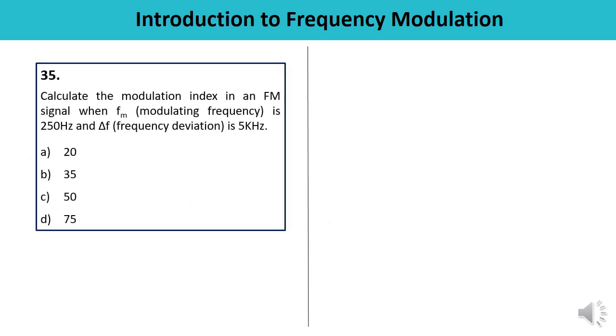Question number 35 is, calculate the modulation index in an FM signal when fm, that is the modulating frequency, is 250 Hertz and frequency deviation is being given, which is 5 kilohertz. So you can calculate the modulation index. Modulation index is the ratio of frequency deviation, which is 5 kilohertz converted into Hertz, upon modulating frequency fm, which is 250. Simplify it, you will be getting 20. It means the correct answer is A.